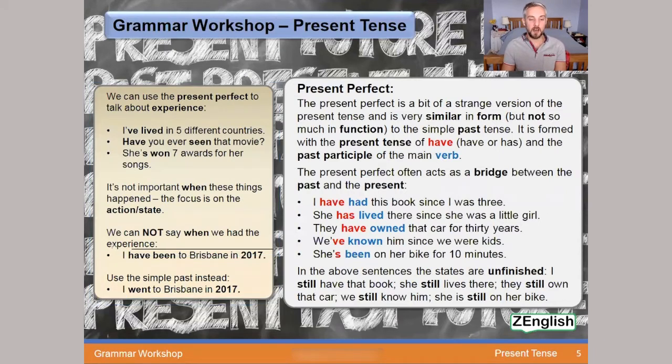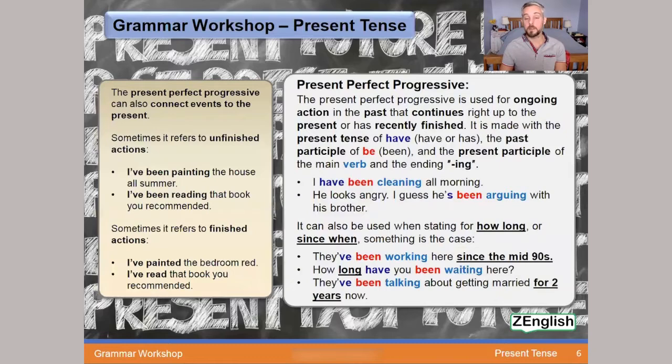If you do want to say I've been to Brisbane, then we can't use the specific time when it happened. We just say it simply, I have been to Brisbane. It's something I have experienced. Lots to think about, but when you remind yourself of these rules and the forms, it really does become a lot simpler, I think. Moving on from here, we've got the last one.